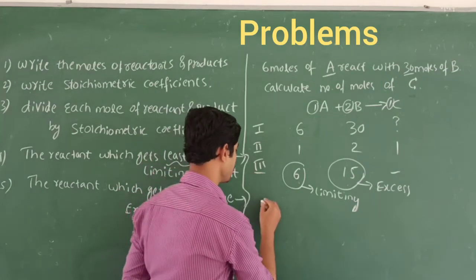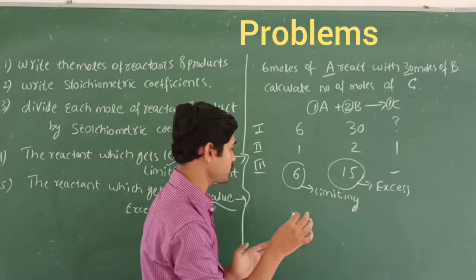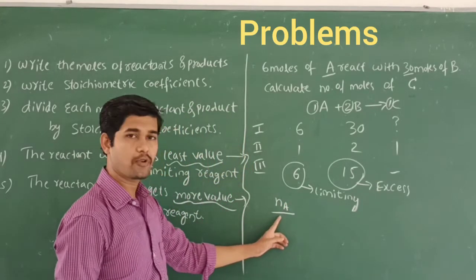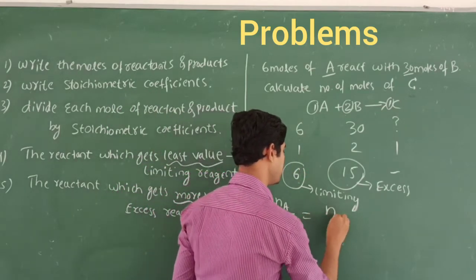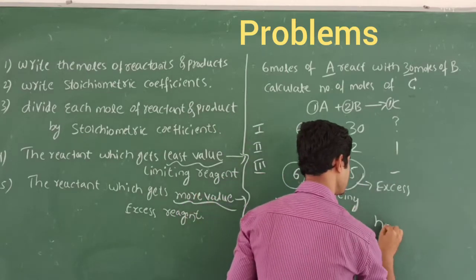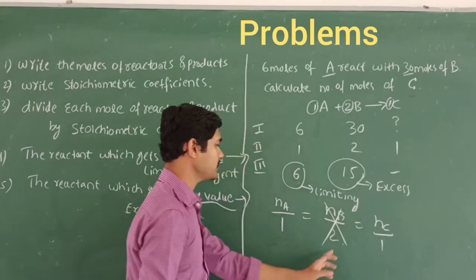So okay, we have found steps 4 and 5. Then how do we find the product moles? Suppose Na, the number of moles of A divided by its stoichiometric coefficient 1, is equal to Nb, the moles of B divided by its stoichiometric coefficient 2, which is equal to Nc, which you are going to calculate here. So you should negate this one.